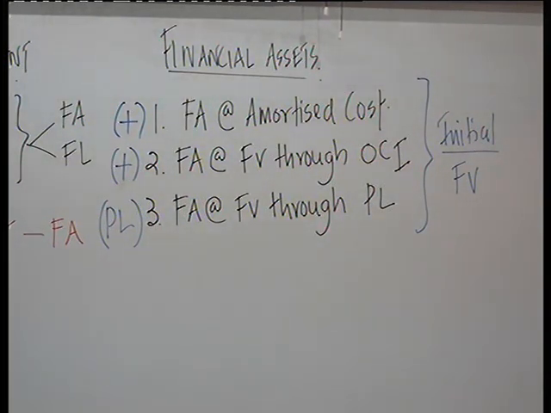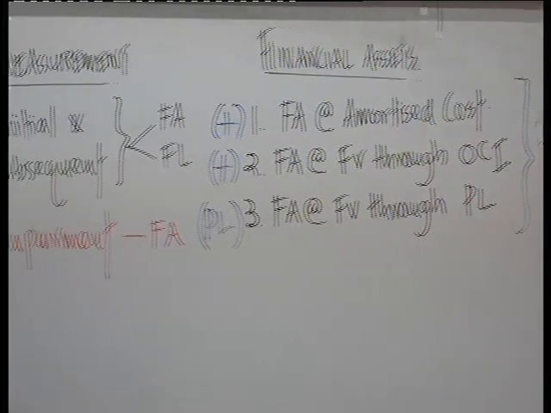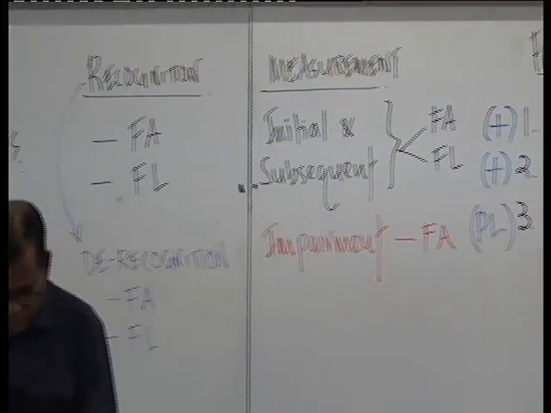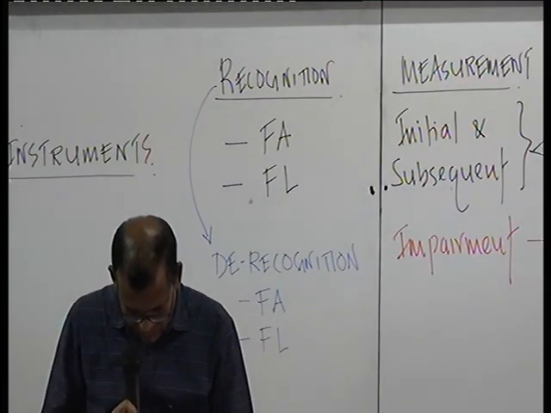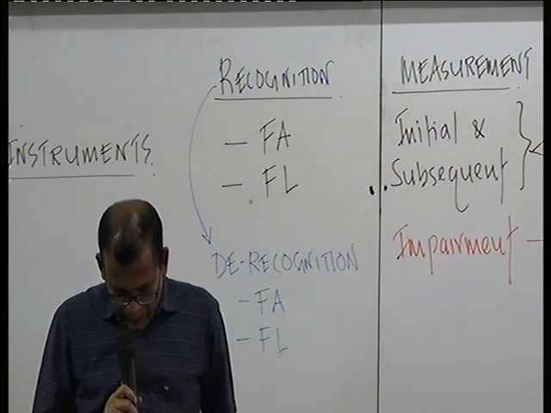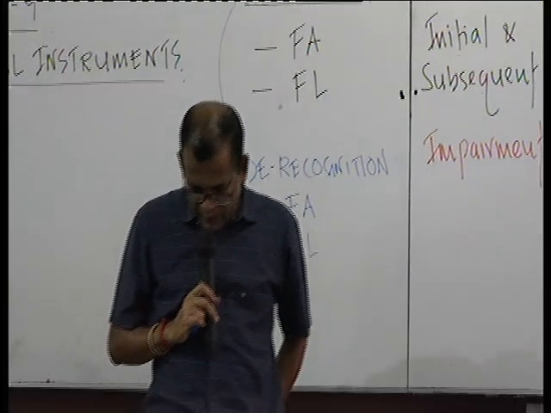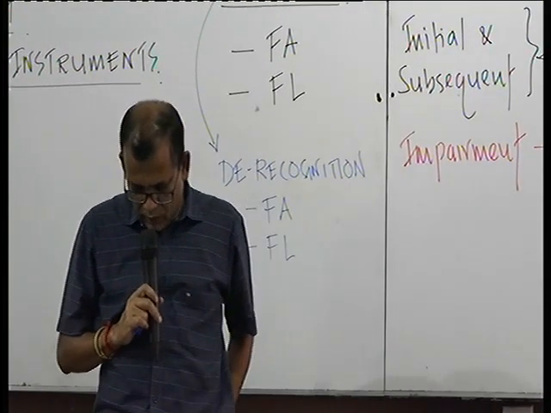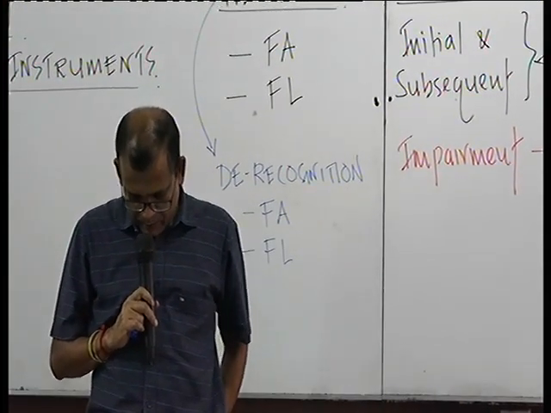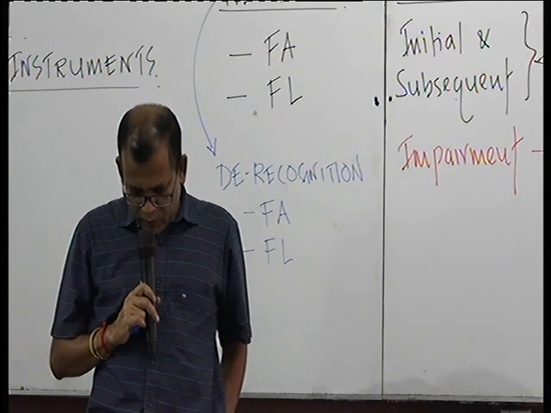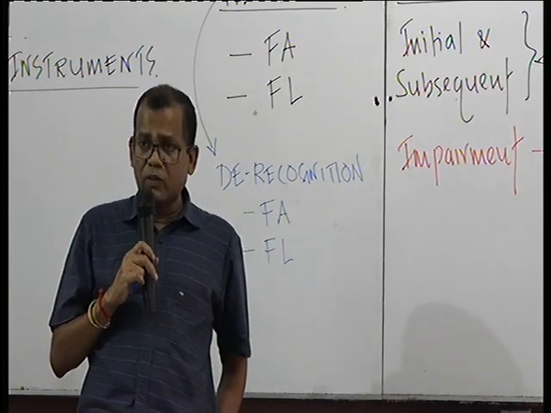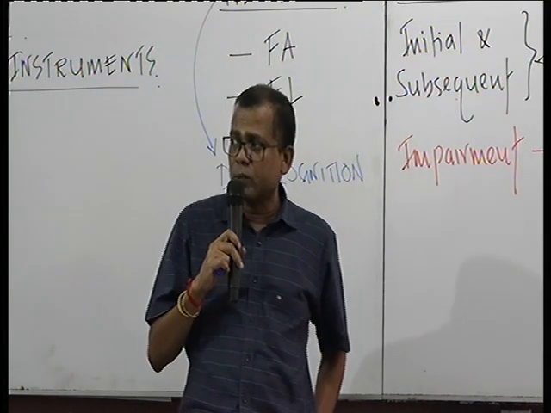Now look at this illustration, number 1, given in page number 12. An entity purchases a financial asset for 1,000 rupees, which is classified as a financial asset at fair value through OCI, other comprehensive income. So the transaction cost of 20 will be added to that. So the carrying value of the financial asset will become 1,000 plus 20, 1,020.